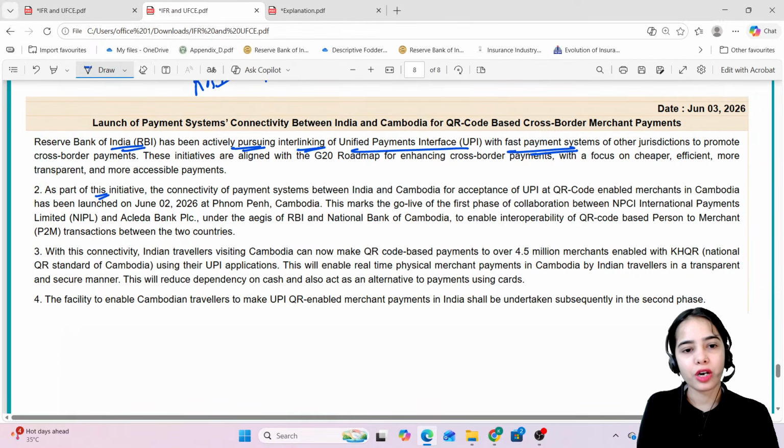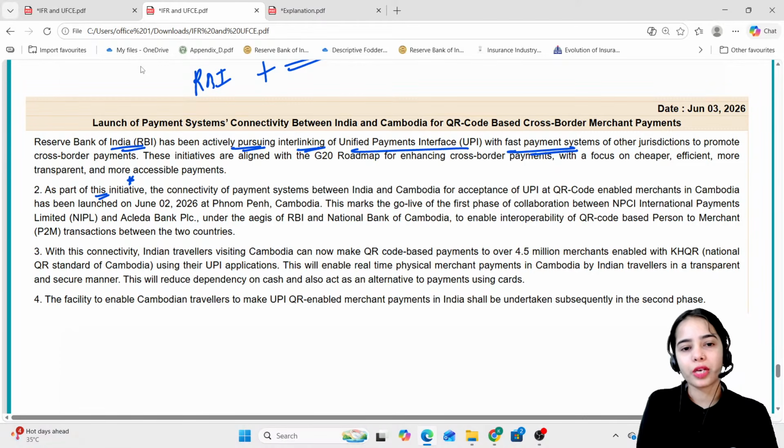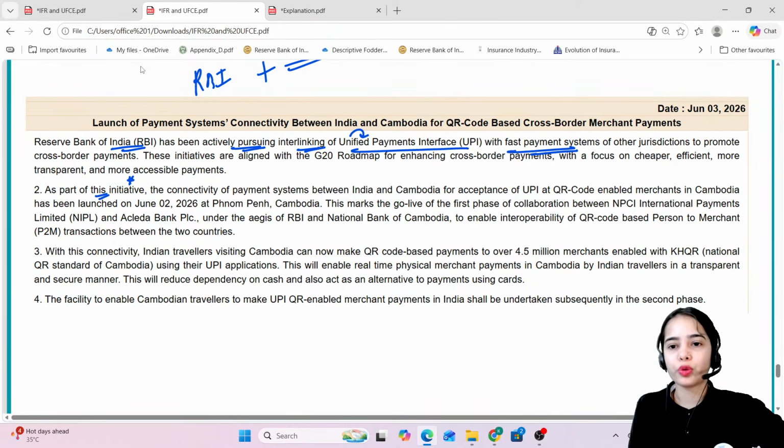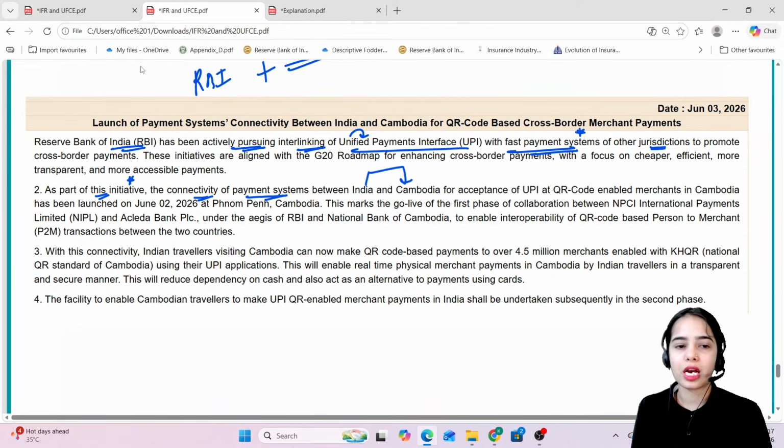So basically, as part of this initiative, the RBI has been actively pursuing the interlinking of UPI with the fast payment system of other jurisdictions to promote cross-border payments. As part of this initiative, the connectivity of payment system between India and Cambodia has been initiated for acceptance of UPI at QR code enabled merchants in Cambodia. This has been launched on June 2nd, 2026 at Phnom Penh, Cambodia.